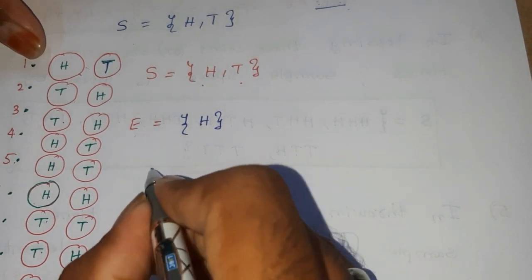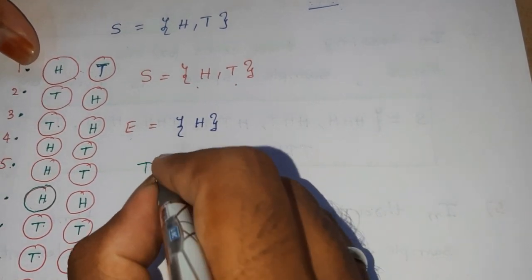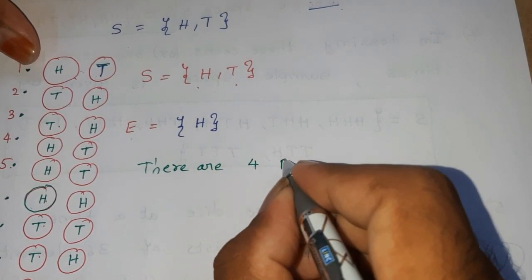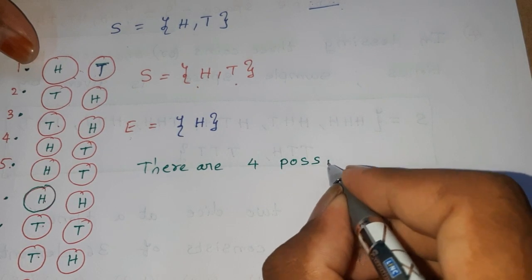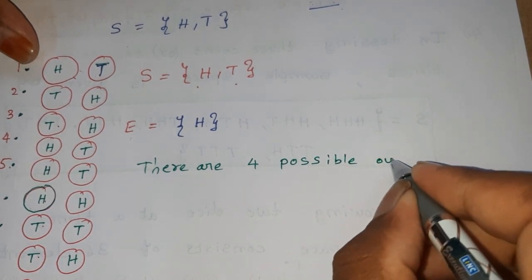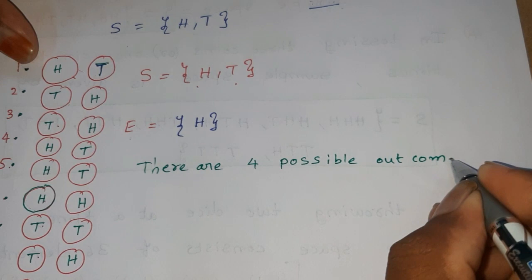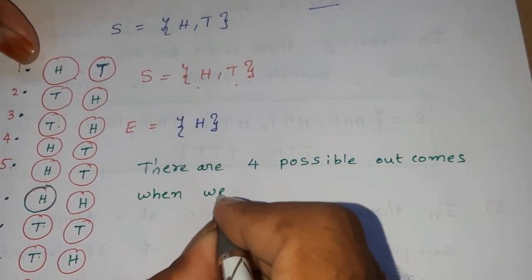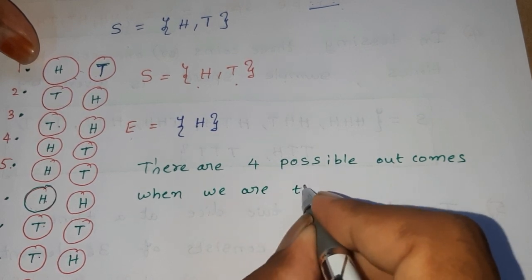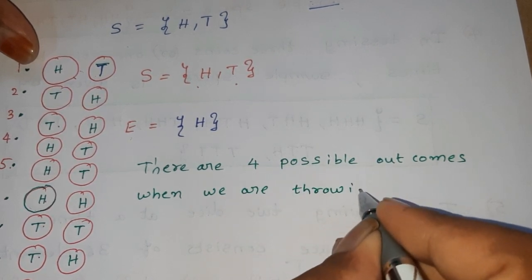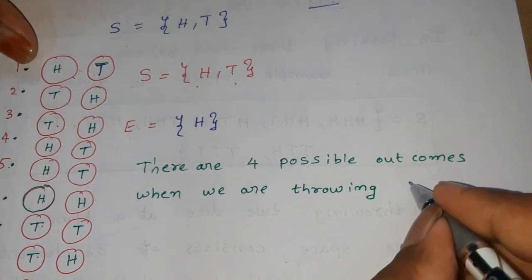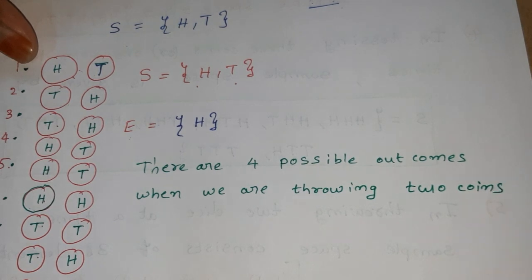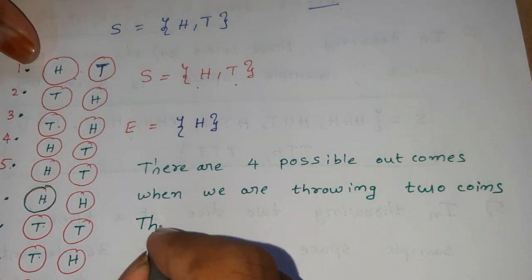There are 4 possible outcomes when we are throwing two coins.